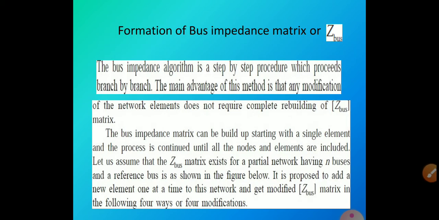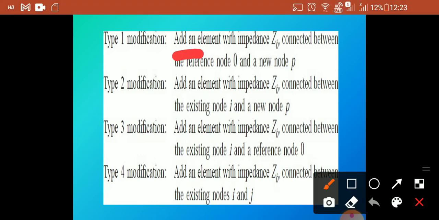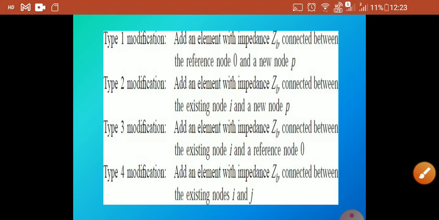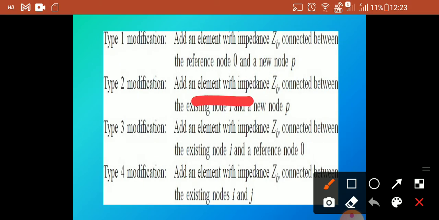Okay, so next we are going to see the formation of the Z bus matrix, that is the Z bus impedance matrix. Here type 1, type 2, type 3, and type 4 modifications are given, and the standard one is to add an element with impedance ZP. Then we have to add for type 1 modifications; for type 2 modifications we have to add an element with ZP at a new node.